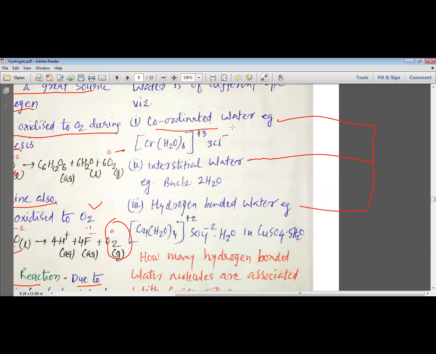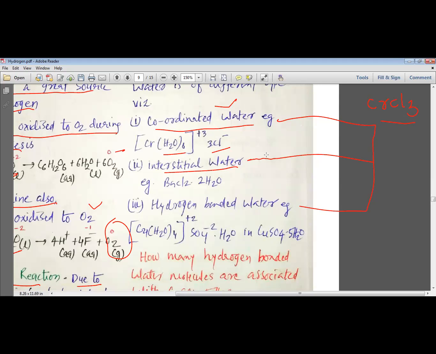Water molecule can be added as a coordination water. Suppose you have CrCl3: Cr plus 3 ion and 3 Cl minus, and in between, 6 water molecules per 1 molecule of CrCl3 are being added. This is known as the coordinated water.